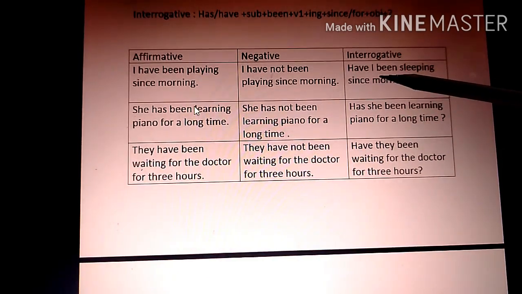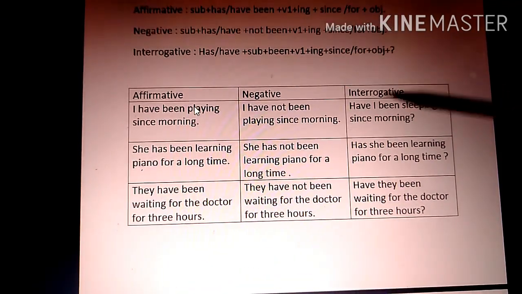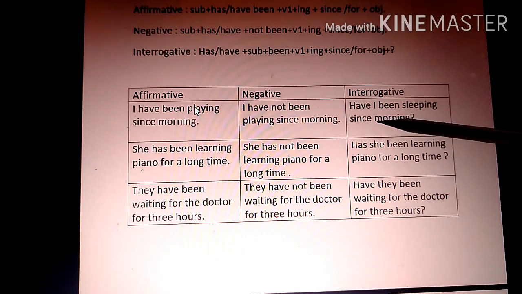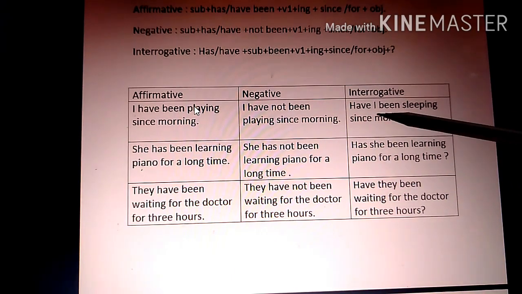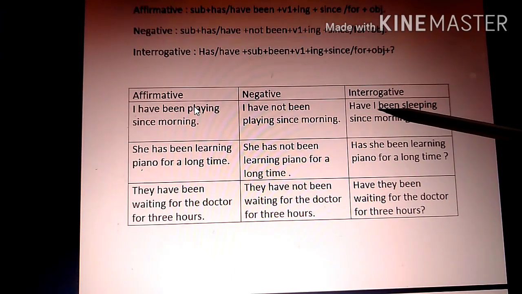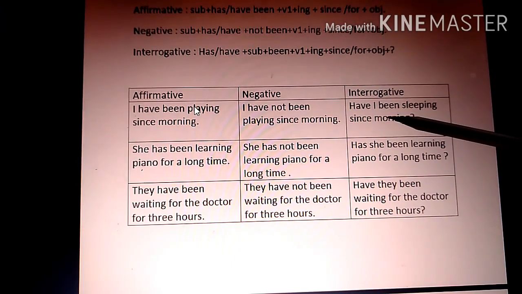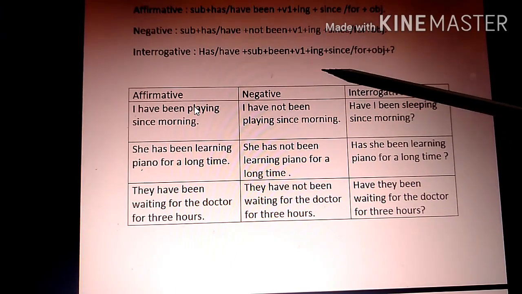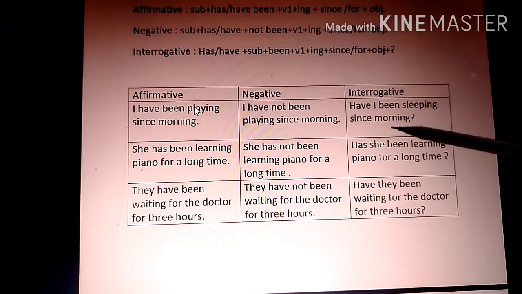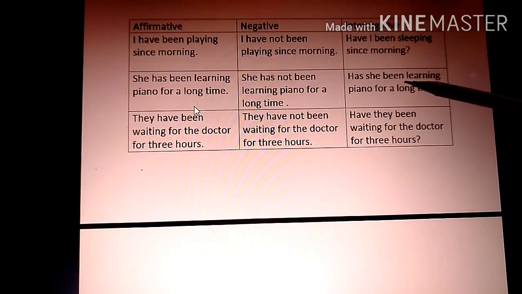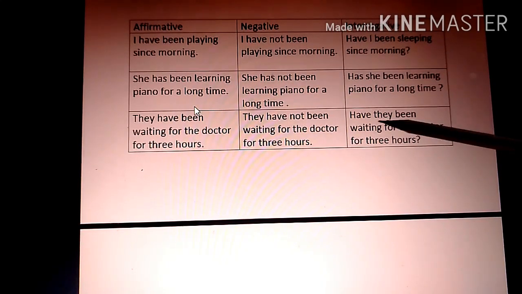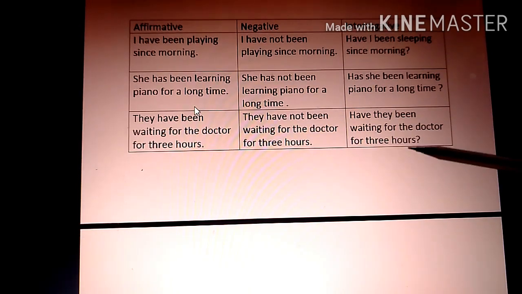First example, see from the rules and see the example. Have I been sleeping since morning? So here have, subject is I, been after the subject, and sleeping since morning, after that question mark. When you see these rules and the example, it will be totally clear to you how we make an interrogative sentence in present perfect continuous tense. Then the next example is, has she been learning piano for a long time? Have they been waiting for the doctor for 3 hours?